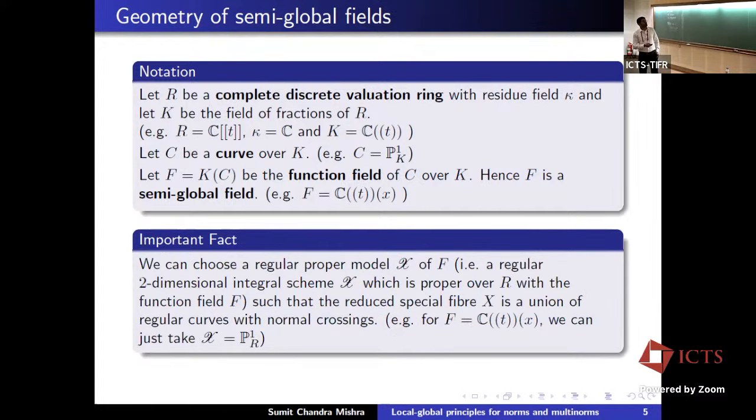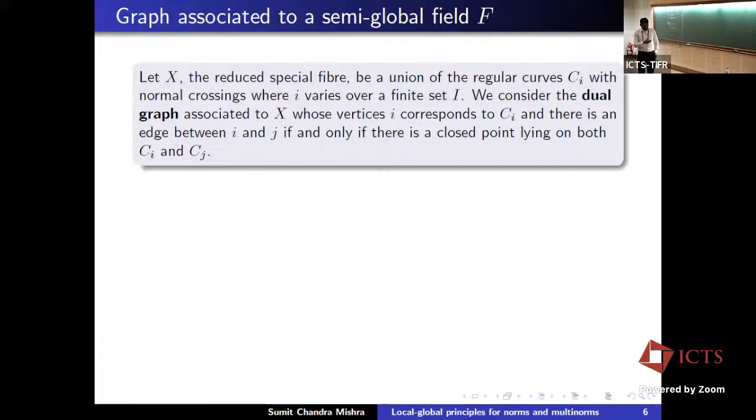So an important non-trivial fact here is that we can choose a regular proper model of F such that the reduced spatial fiber is a union of regular curves with normal crossings. And for this example, it's quite easy. You can just take the model to be P1. So now we can look at the dual graph.